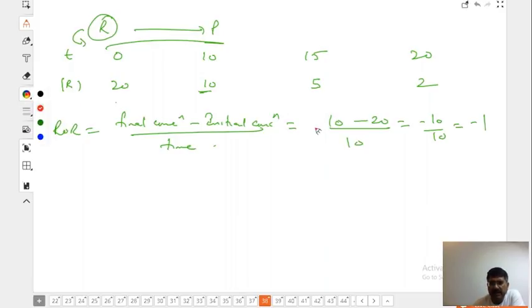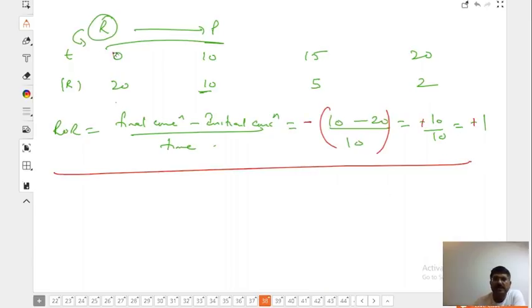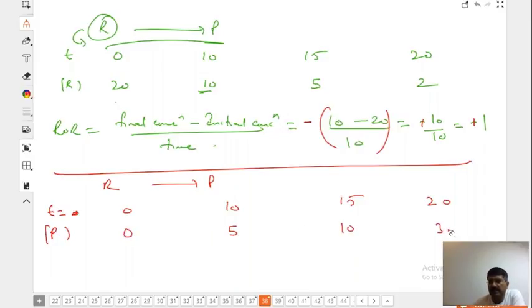So that is why, to equalize it, he is writing minus here. That will become this. Now you see, let it be, if he gives concentration for product, reactant to product, T is equal to 0, 10, 15. Concentration of product is going to be increasing: 0, say 5, say 10 and say 30.